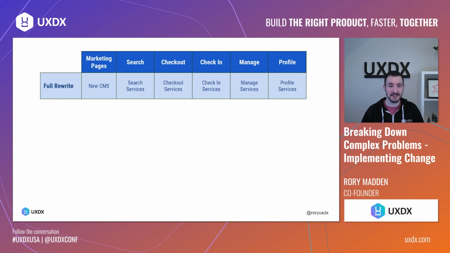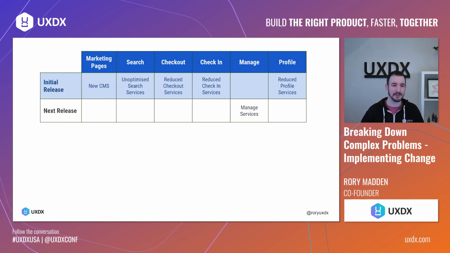So it was tackled as a complicated problem. Let's just do a full rewrite of what we're doing. So the marketing pages will introduce a new content management system, because the existing one just isn't fit for purpose. The search, we're going to write search services, checkout services, check-in services, managed services, profile services. And that had a predictable outcome, what people are used to in software, big, large scale software rewrites: the date just kept slipping.